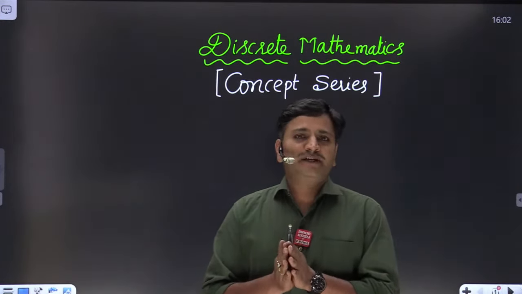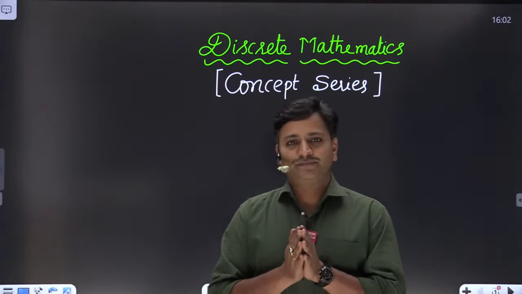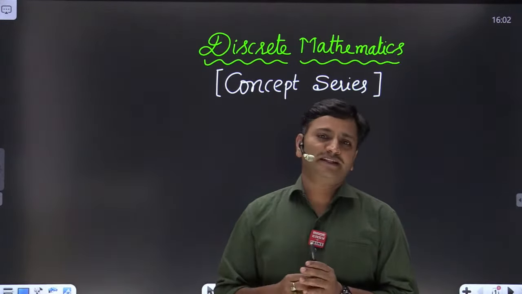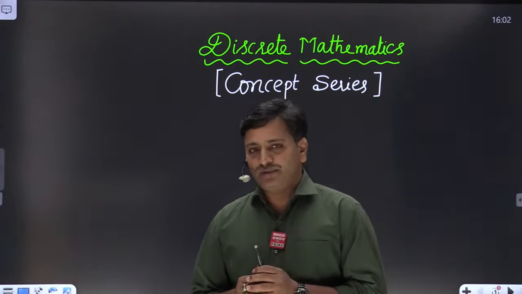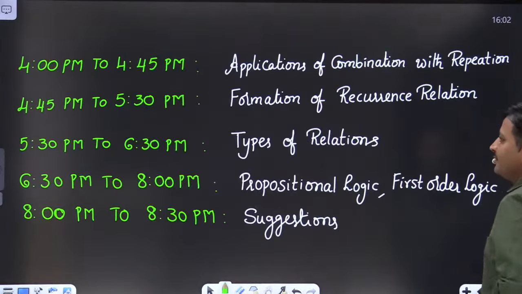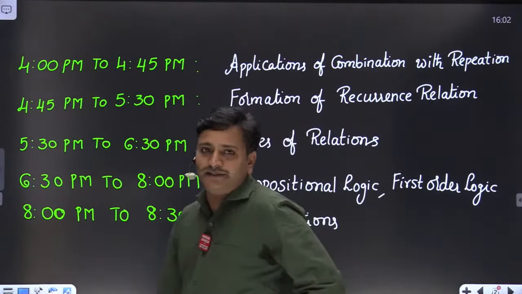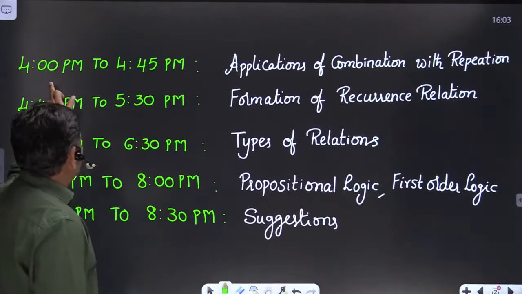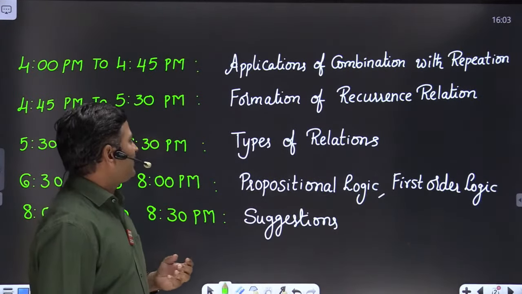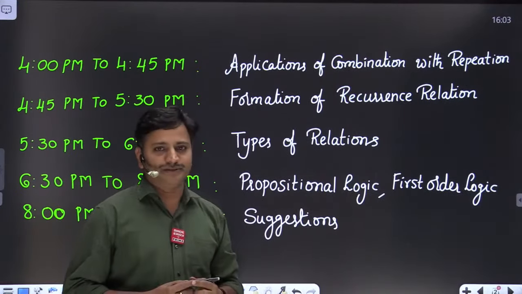So we have approximately 4 hours time slot today, from 4 p.m. to 8 p.m. Let me explain how I'm going to plan this 4 hours time slot, so that I can effectively utilize the time slot, friends. My strategy is 4 p.m. to 4:45 p.m. I'll discuss the most high priority topic, applications of combination with repetitions.